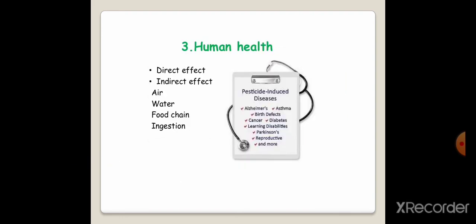Then what are its effects on human health? Human health has direct effects as well as indirect effects. There are a number of pesticide-induced diseases, such as Alzheimer's disease, asthma, birth defects, cancer, diabetes, learning disabilities, Parkinson's disease, reproductive problems, and more. Means it is not only affecting our air, water, food, but it is also affecting our human health.